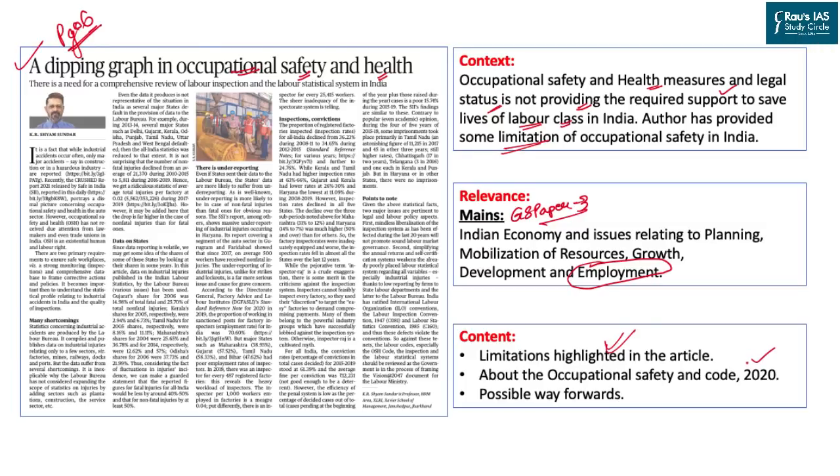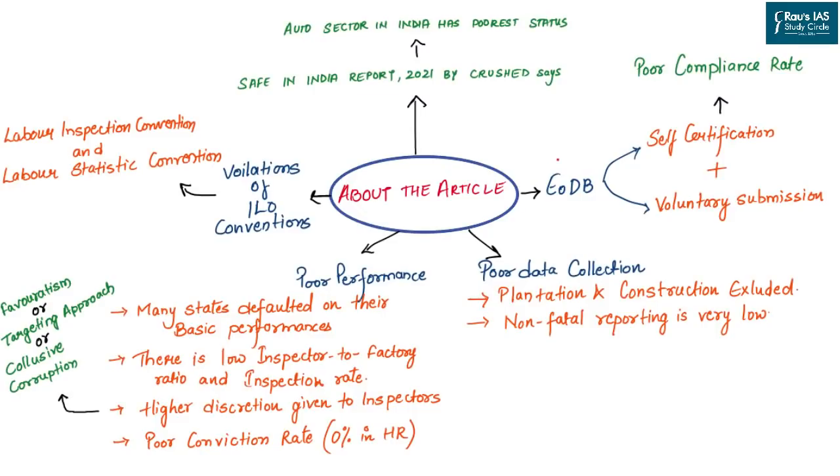We will also look into the Occupational Safety and Health Code 2020 and some of the possible way forwards. So let's start with simplifying the article. The article calls about these 5 important limitations.